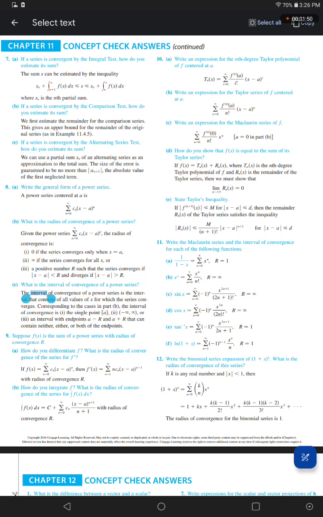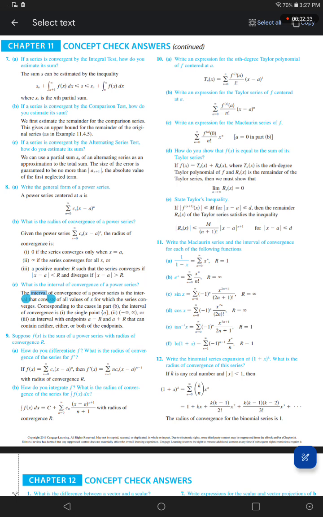Write the Maclaurin series and the interval of convergence for each of the following functions. 1 over 1 minus x equals the sum from n equals 0 to infinity of x to the power n. Big R equals 1. For e to the power x, the sum from n equals 0 to infinity of x to the power n over n factorial. Big R equals infinity.